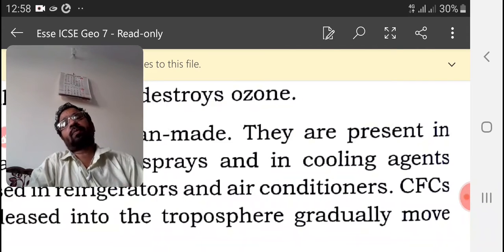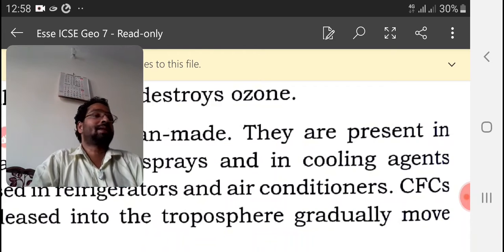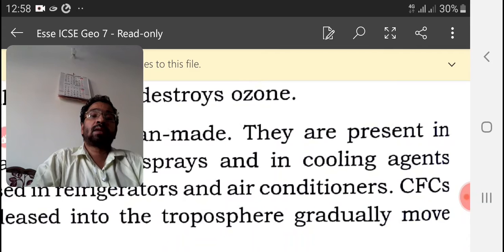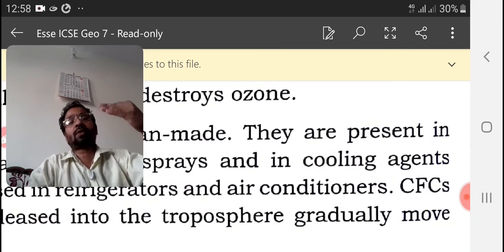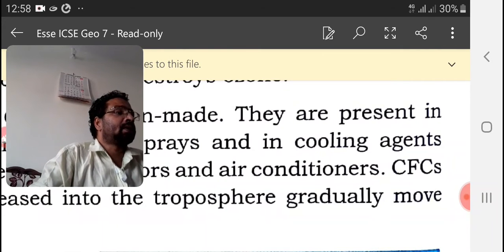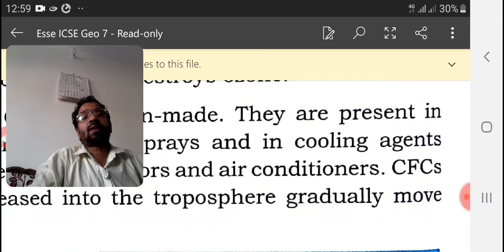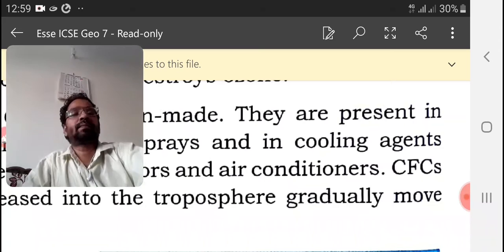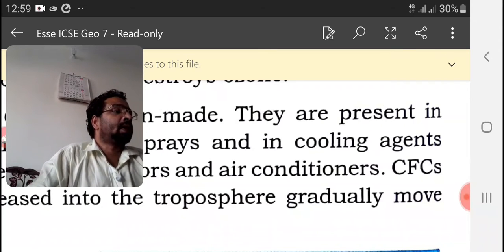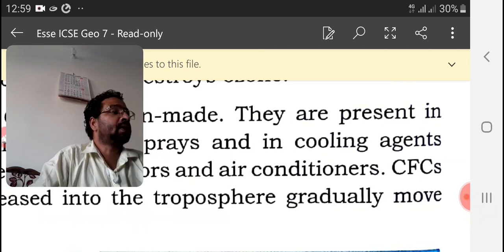Usually it is man-made, and man lives in the troposphere, so whatever we are releasing will be in the troposphere. From the troposphere this gradually moves to the stratosphere. There are thick ice clouds that form over Antarctica during the intensely cold and continuously dark winter. Why are these clouds formed like ice? Because of the severe cold.